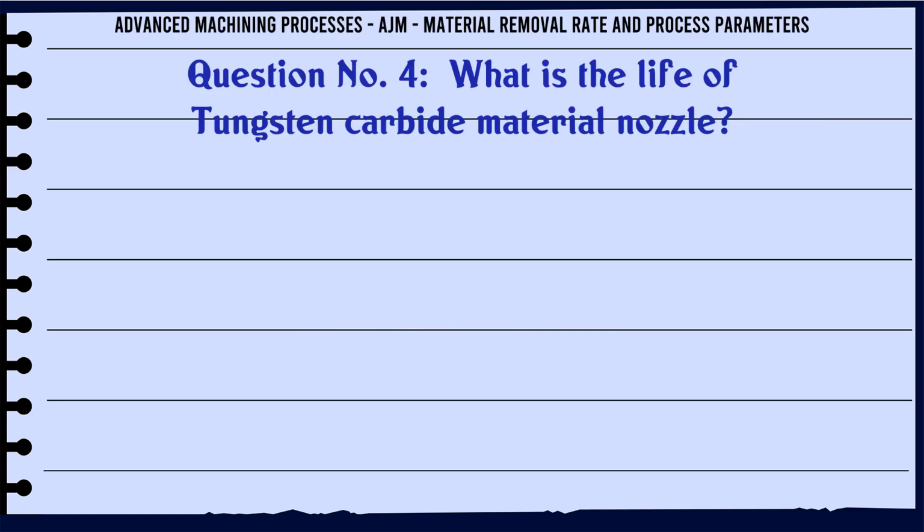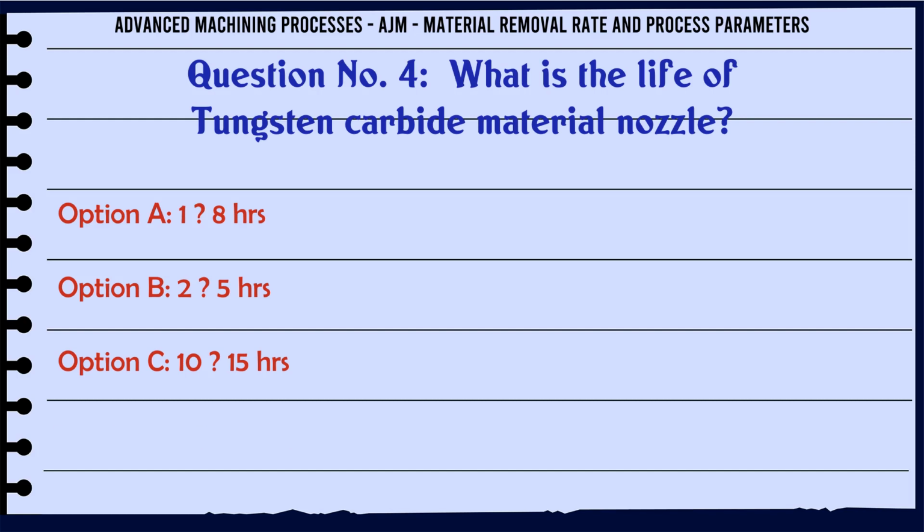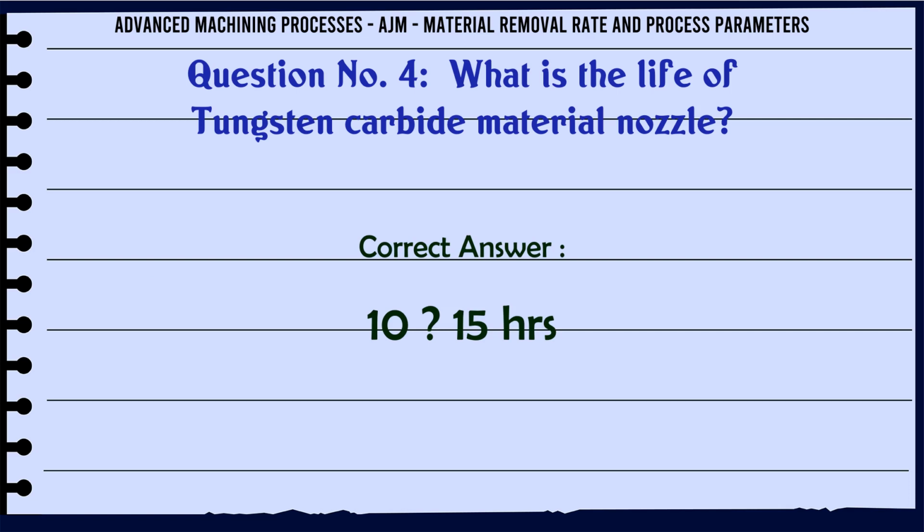What is the life of tungsten carbide material nozzle? A 1-8 HRS, B 2-5 HRS, C 10-15 HRS, D 25-40 HRS. The correct answer is 10-15 HRS.